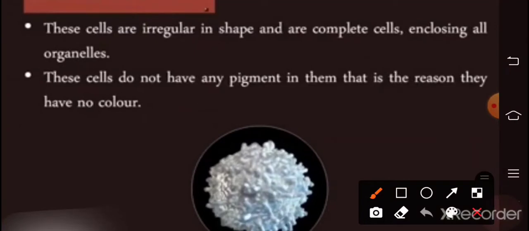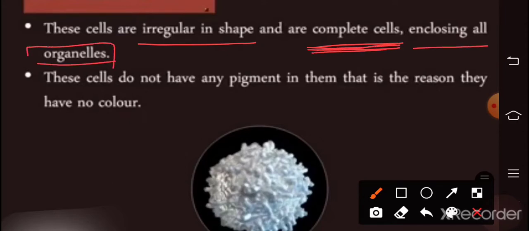Now WBC. Dear students, these cells are irregular in shape and are also called complete cells, but RBCs are incomplete cells. White blood cells are irregular in shape and are complete cells, enclosing all organelles.